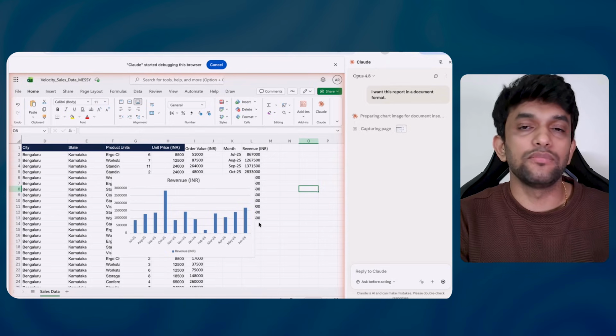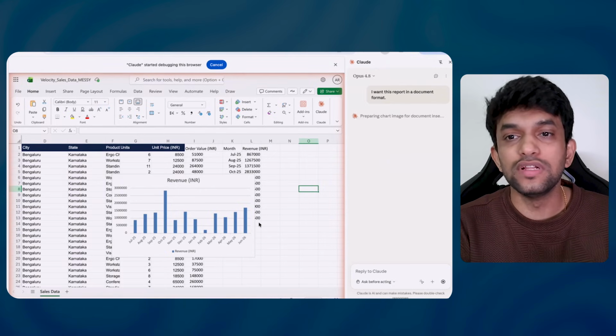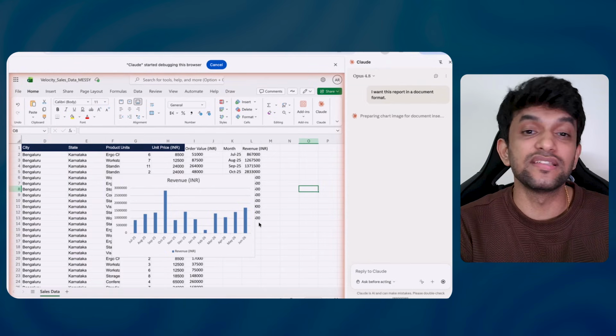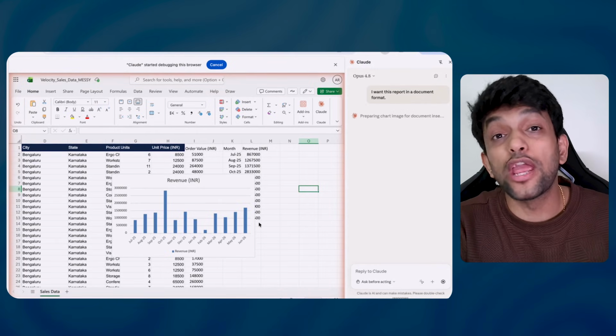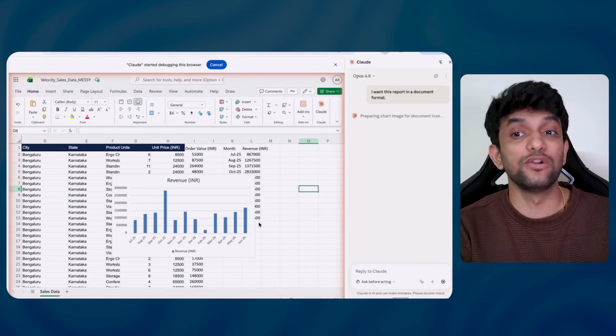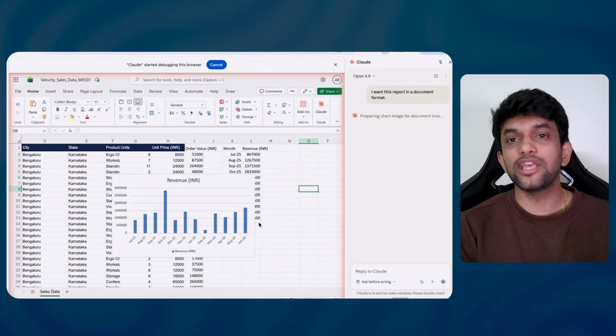Okay, you might see a cut because my editor is going to speed it up, but you will see it takes some time. 5 to 10 minutes it is taking. But usually if I have to do it manually, it would have taken me 1 or 2 hours. But going forward, it will become faster only. It is not going to slow down. Okay, so that is something you need to keep in mind.